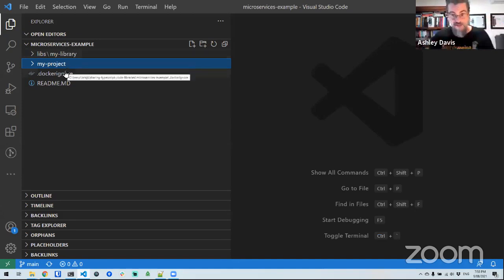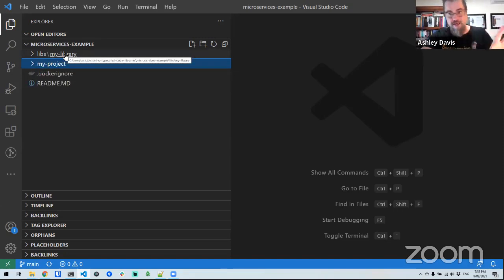We could also have multiple other folders for other libraries. So it's a basic, simple setup with just one microservice, but the structure is designed to have more added to it. They're all built against the context. The context that we're sending to the Docker daemon is this root directory here. That means the Docker daemon has access to the code for my project and also for my library, and for anything else we put in here as well. That's what makes this extensible.